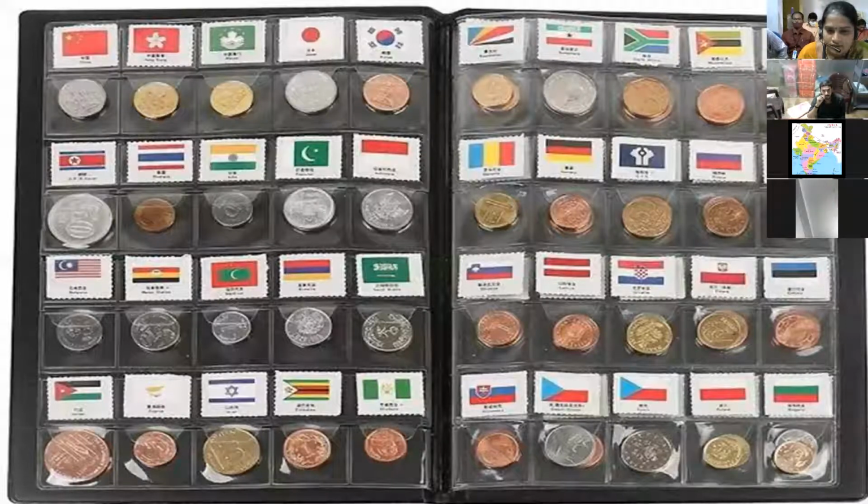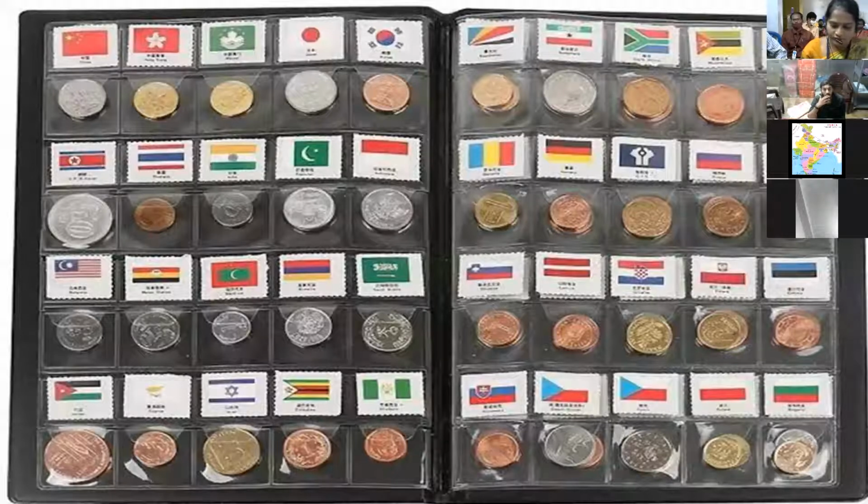Philately. Stamps. Numismatics. Thank you, ma'am. Numismatics. So numismatics is the collection of coins and also the collection of currency.